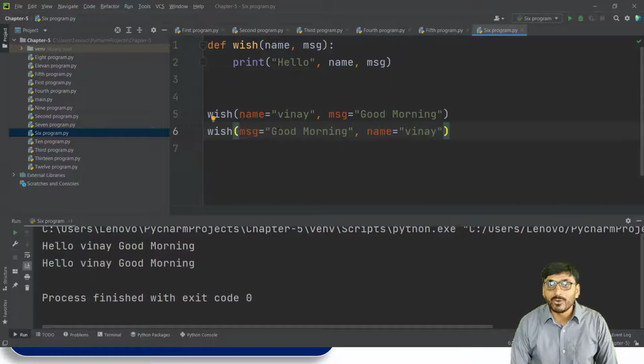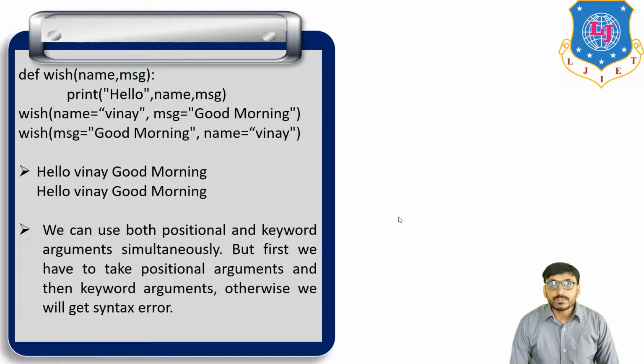So this is about keyword argument. We can use both positional and keyword arguments simultaneously, but we have to take positional arguments first and then use keyword arguments. Otherwise, we will get an error. If we use both in the same program, first we have to use positional arguments and then keyword arguments, otherwise we will get an error.